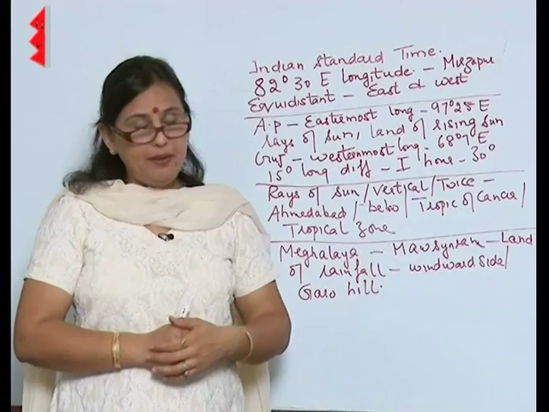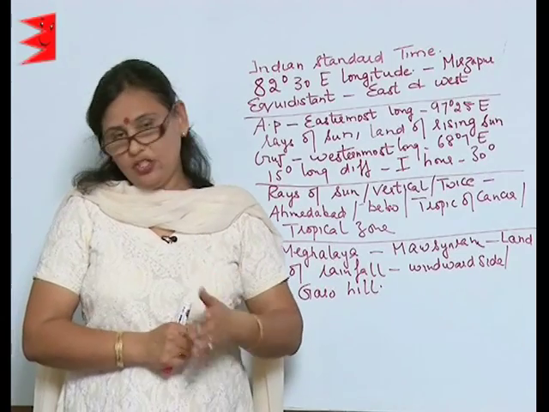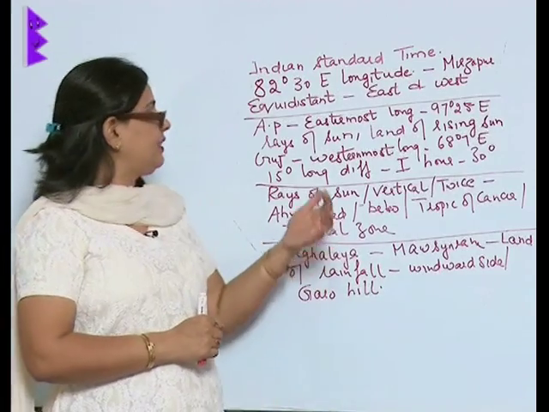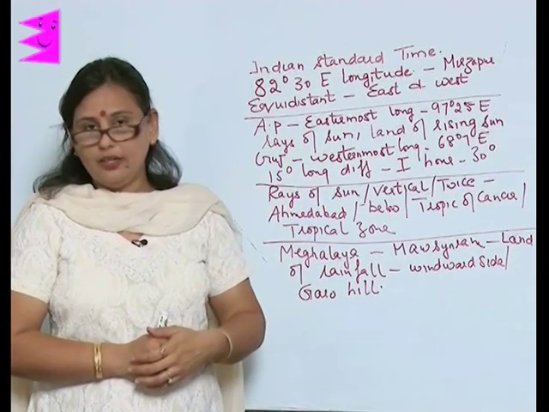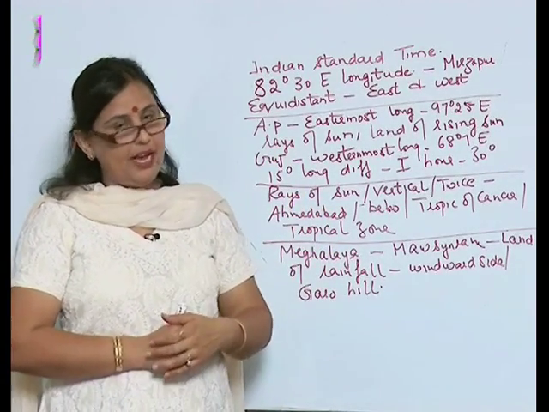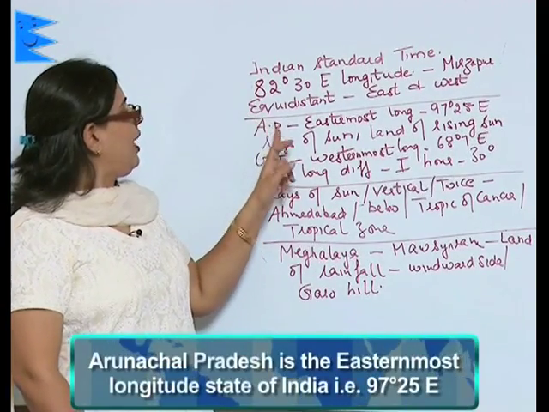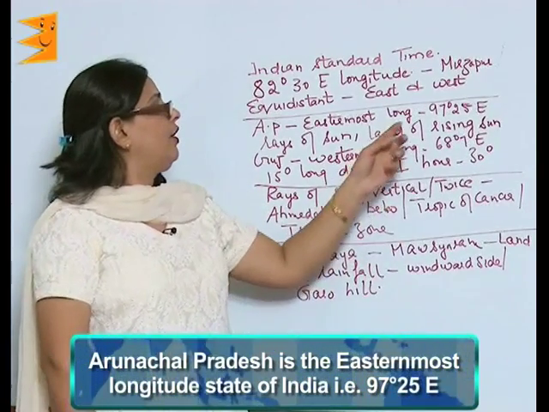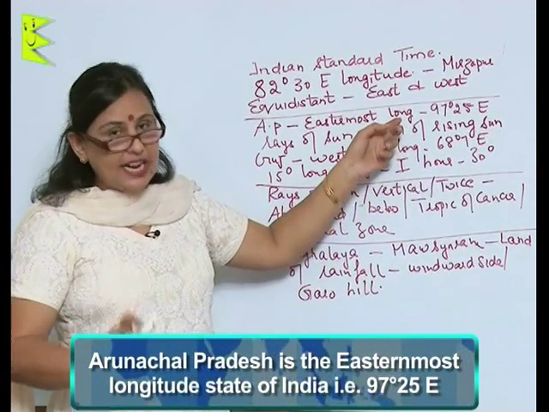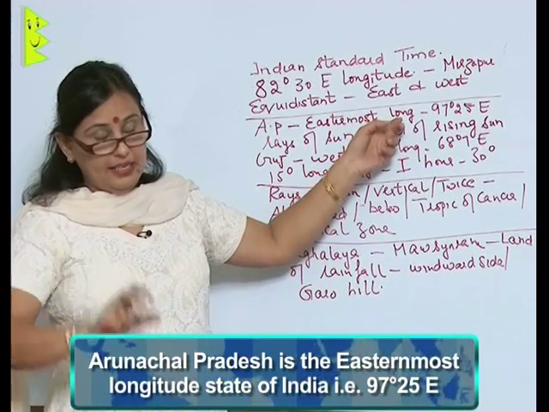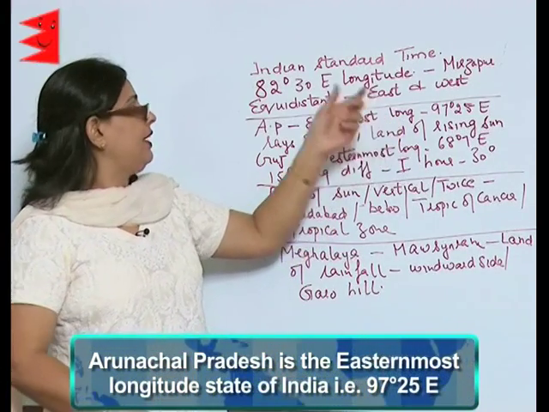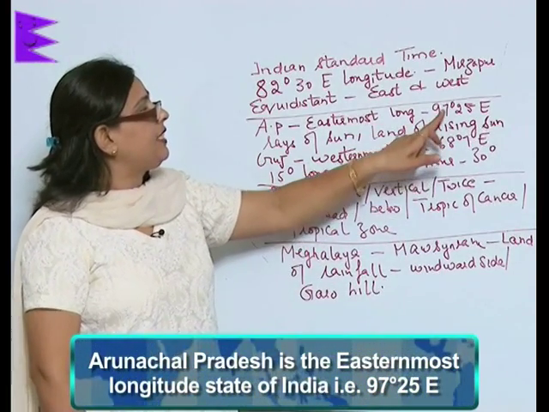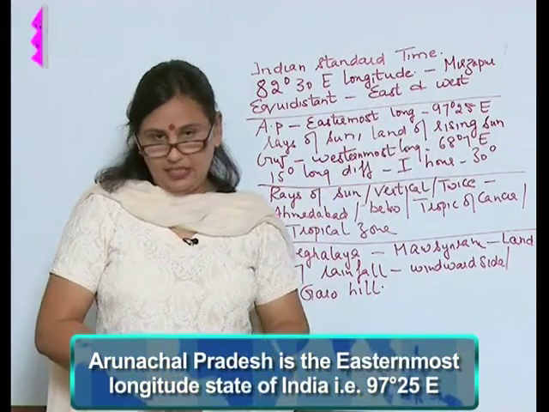Now, sometimes what happens is that Arunachal Pradesh already sees the sun, whereas it is very dark in Gujarat. The simple reason behind this is that Arunachal Pradesh is the easternmost state of India. That is, it lies in the easternmost longitude, that is 97 degree 25 east.